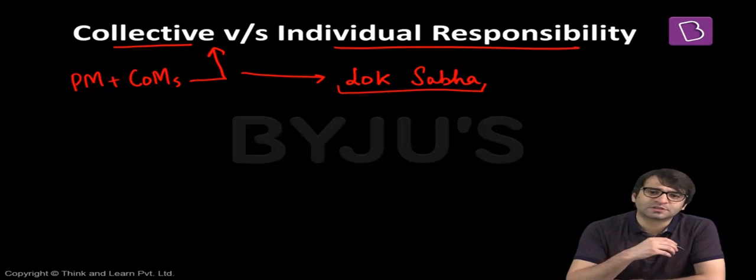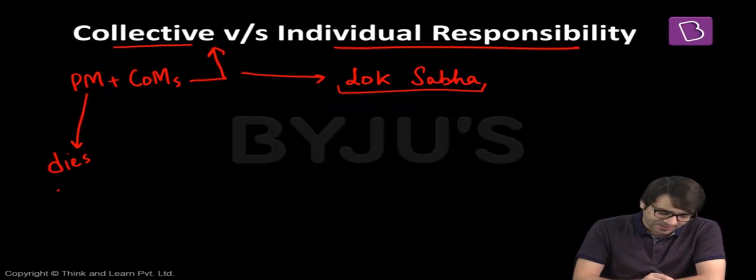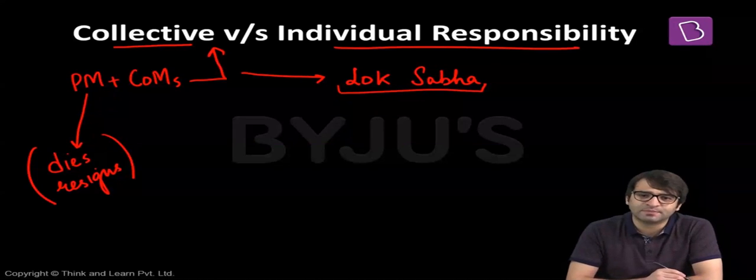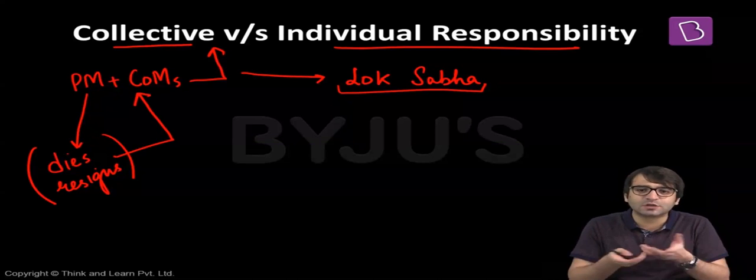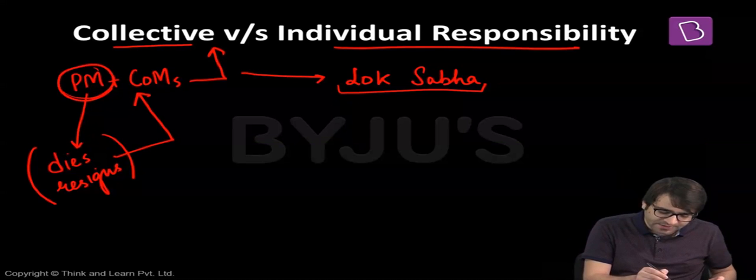Another implication of collective responsibility is, what if, let's say, the Prime Minister dies or the Prime Minister resigns? Resignation or the death of the Prime Minister means resignation and death of the entire Council of Ministers. That means the Prime Minister and his Council of Ministers swim and sink together.